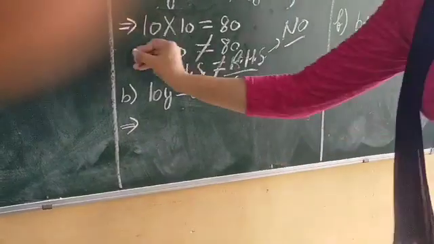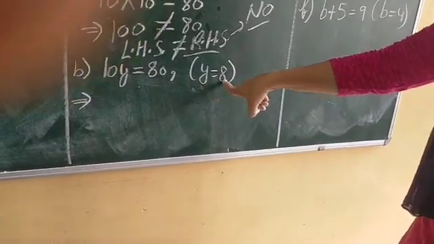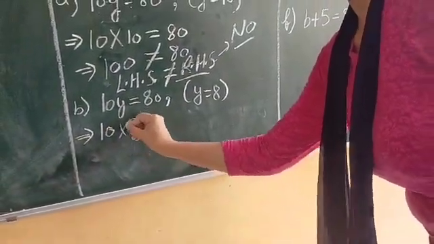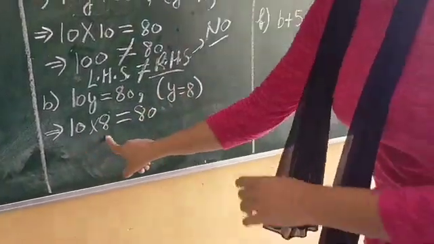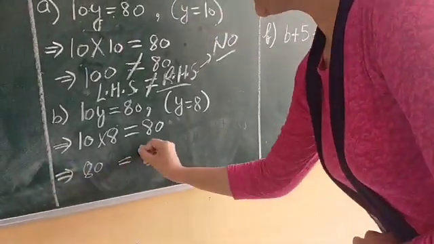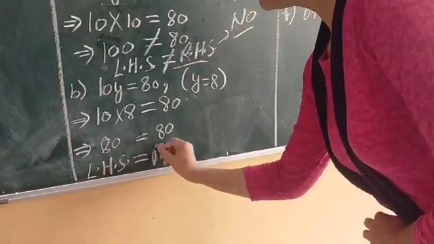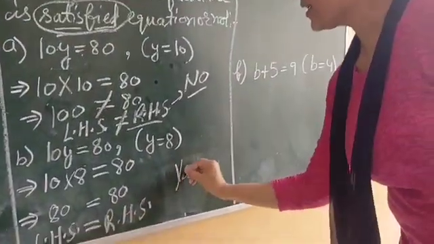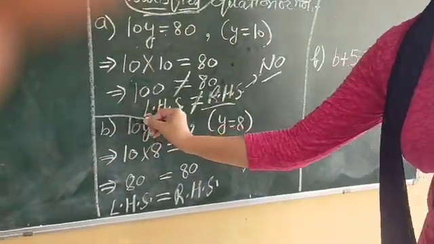In the next question, there is written 10y is equal to 80 again, and now the value of y is 8. Now instead of y, you will put here 8. You have to write the same way: 10 eights are 80. Now 80 is equal to 80. Left hand side is equal to right hand side. If both sides are equal, then yes, this value of the variable satisfies the equation.